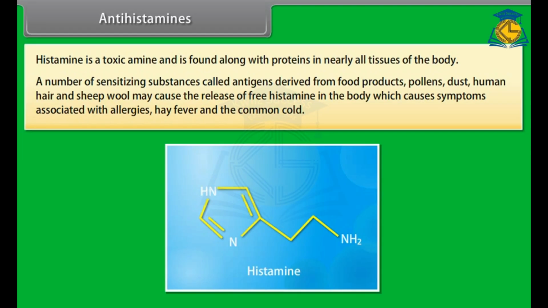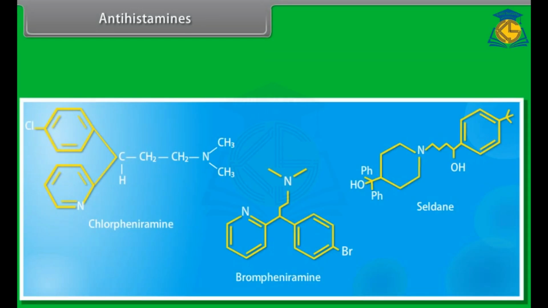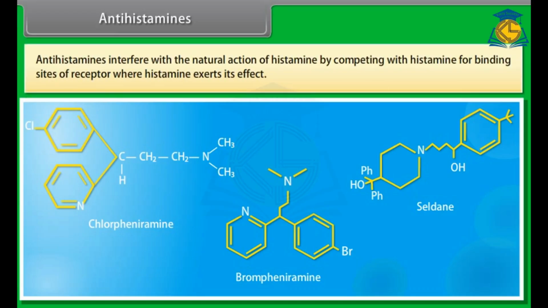An antihistamine relieves these symptoms by blocking the action of histamine. For example, chlorpheniramine, brompheniramine, and celdane. Antihistamines interfere with the natural action of histamine by competing with histamine for binding sites of receptor where histamine exerts its effect.